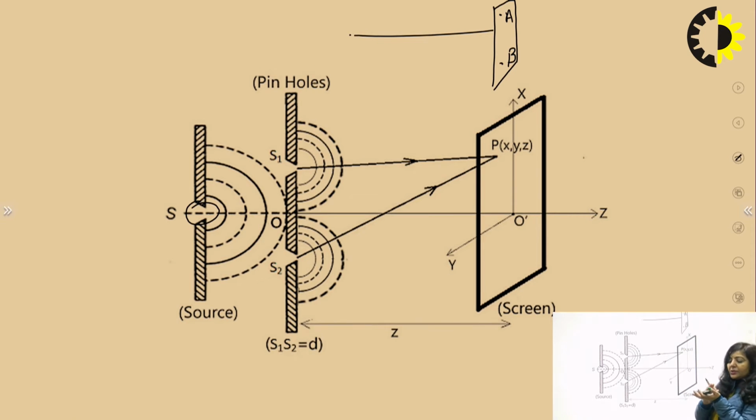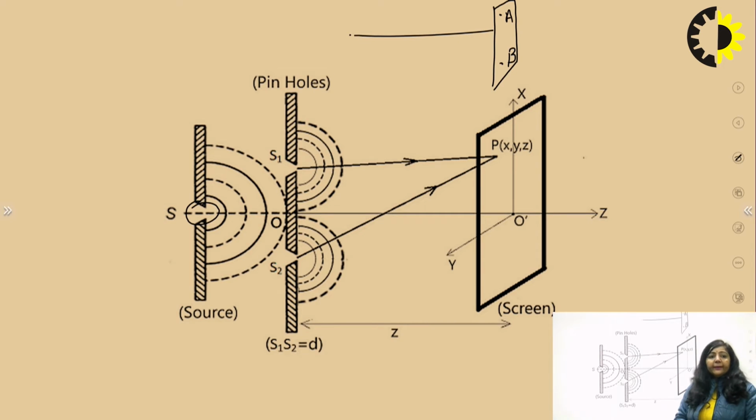You can understand it like this. Suppose from the light source you are getting light radiations, and those light radiations get incident over this particular plane. Suppose 10 centimeter is that particular distance in a plane perpendicular to the direction of propagation up to which you have perfect phase relationship. So if A and B, these 2 points, are present within 10 centimeter, then there is perfect phase relationship between A and B. But if the distance between A and B is beyond 10 centimeter, then you cannot get that perfect phase relationship or spatial coherence between A and B.